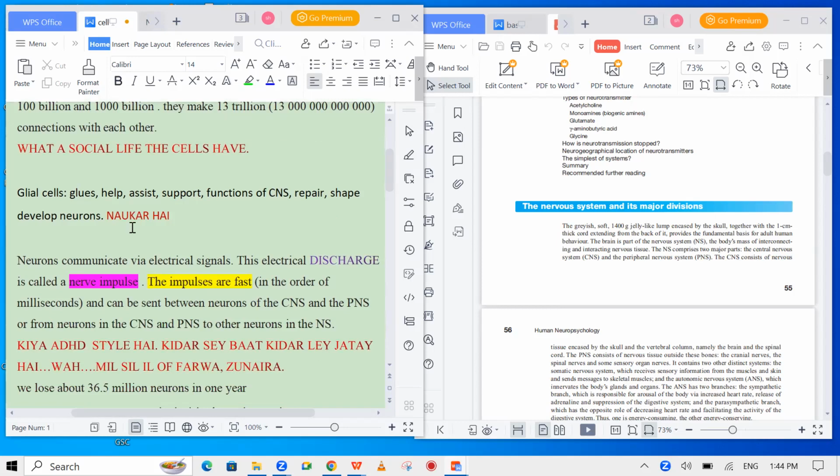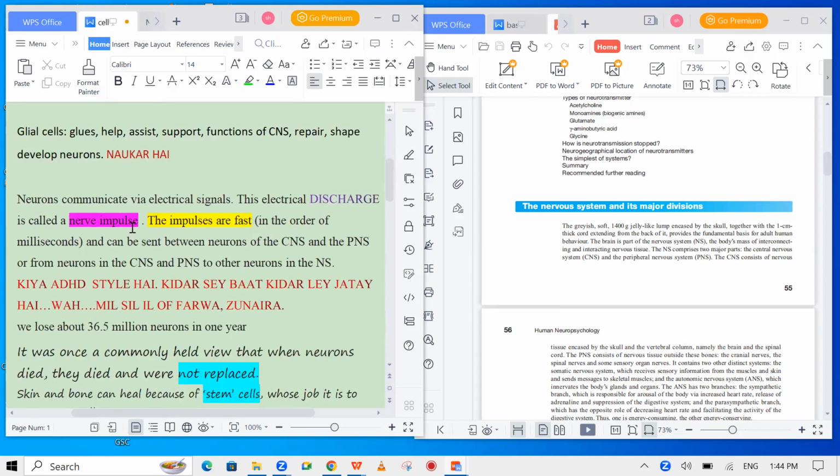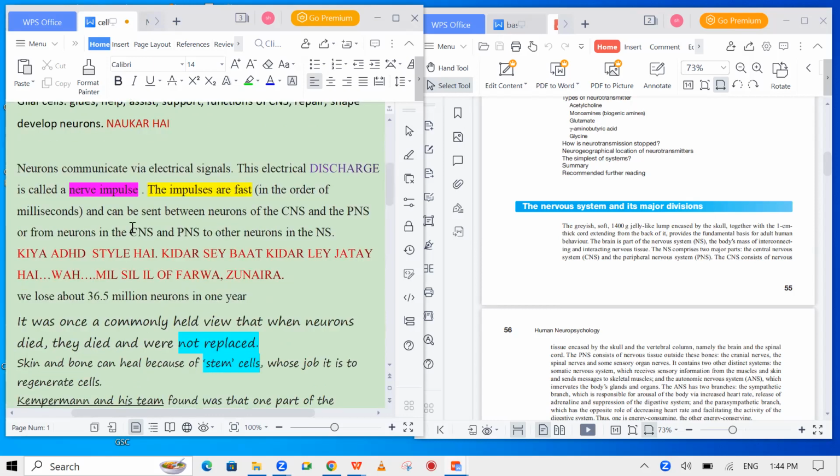They travel from the neuron in the CNS to the PNS to the other neurons in the central nervous system, in a very, very fast manner.